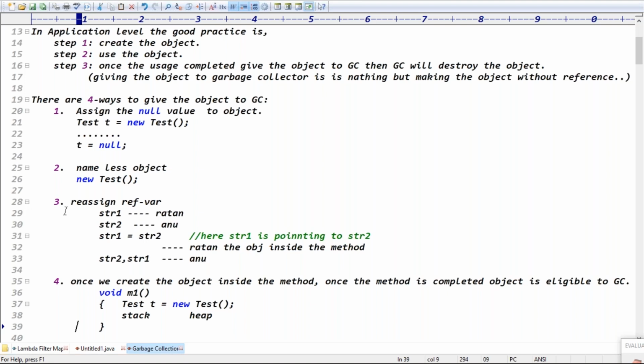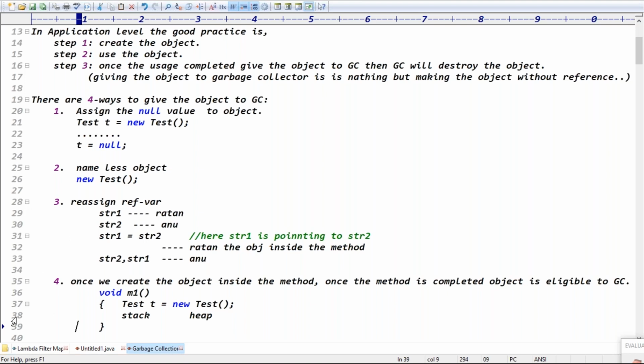Exactly, sir. My point is that the main method is responsible for executing everything. We have n number of classes, but all of them are managed by the main method. When we create objects in the main method and use them, once the main method is completed, our complete program execution is completed. At the end of the main method, whatever objects we have created will be destroyed by the garbage collector itself, so we are not doing anything.